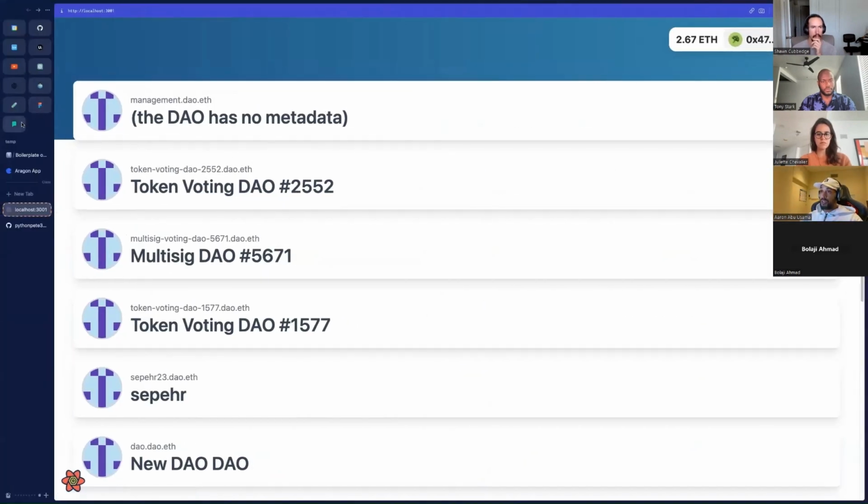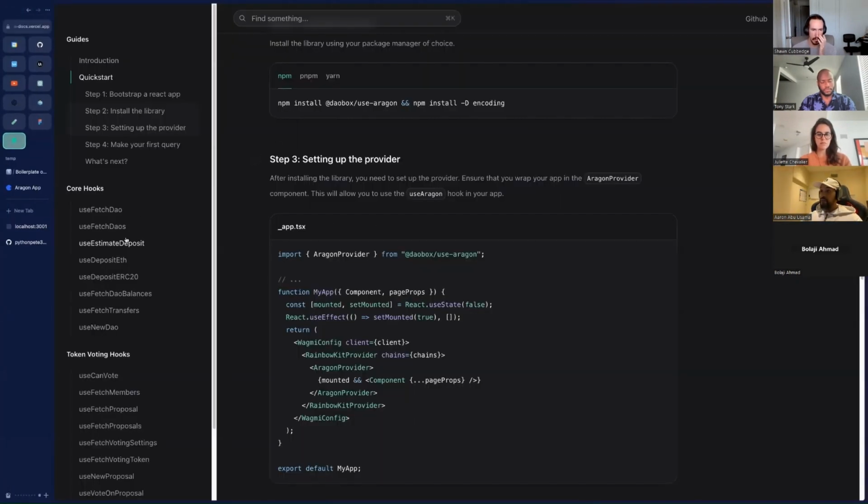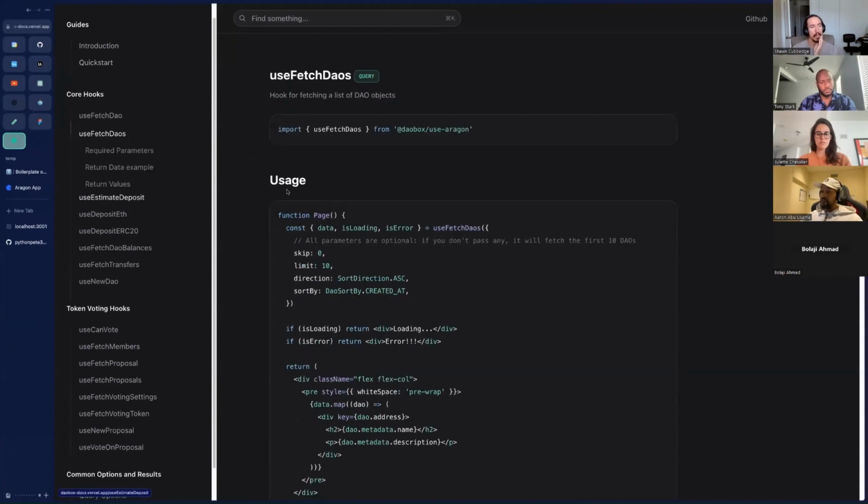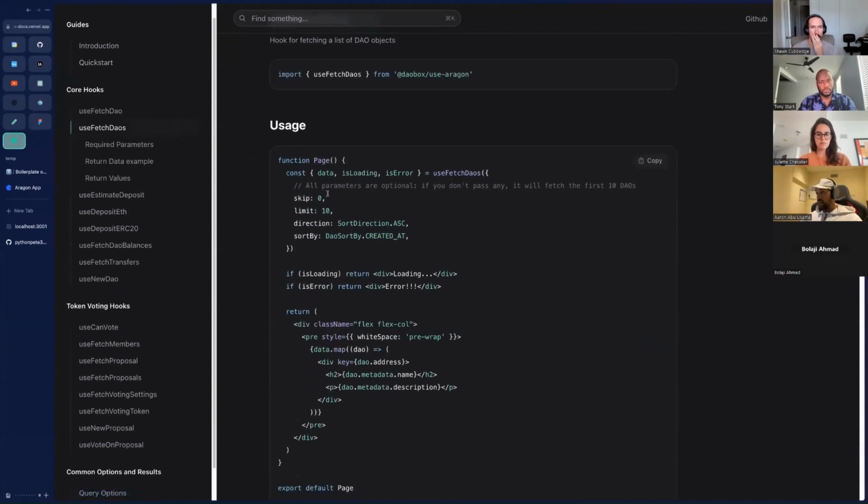If we go into the documentation, because of course you're not going to want to just use the defaults, if you want to use the hooks, you can see what the parameters actually are. We can see here that all the parameters are optional. You don't have to pass any of these, like you just saw, but we can do other things like use skip and limit. These come directly from the SDK as well. You can change the sort direction and the amount of DAOs you're fetching.